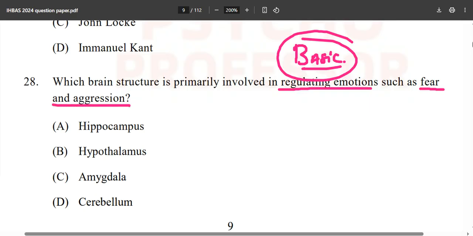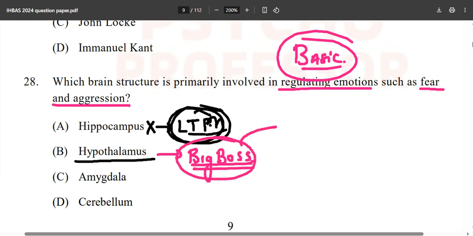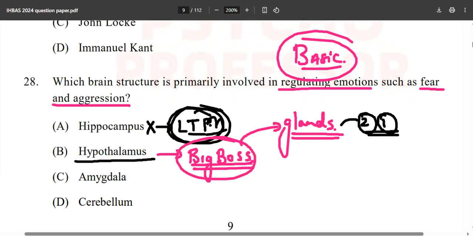As soon as you saw this about fear and aggression, obviously hippocampus is not going to be the thing because it is associated with long-term potentiation and long-term memory formation. Now, hypothalamus, if you have watched the previous video, is called the big boss because it influences your endocrine glands. If you don't know what endocrine glands are, make sure that you watch part number two and part number one for complete detail. Are these ductless glands or duct glands?